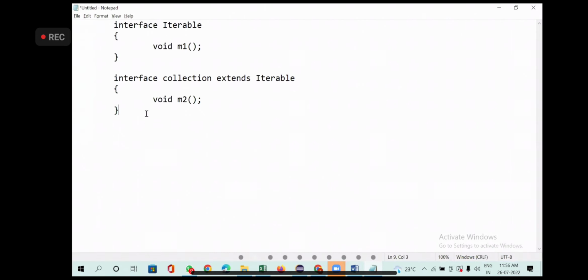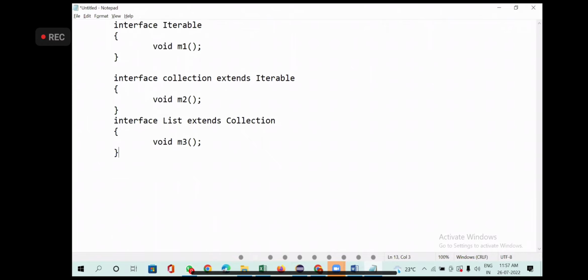First, interface List extends Collection. Let's say List has one method called method 3.